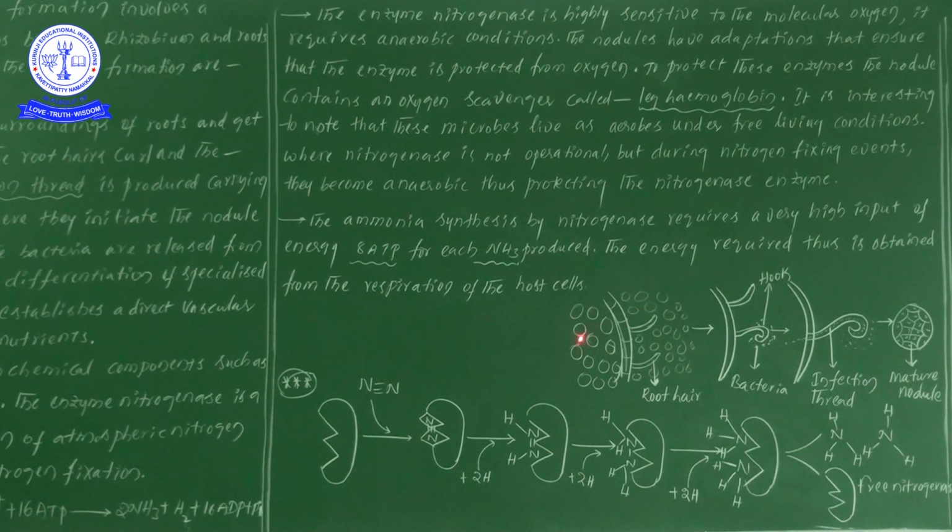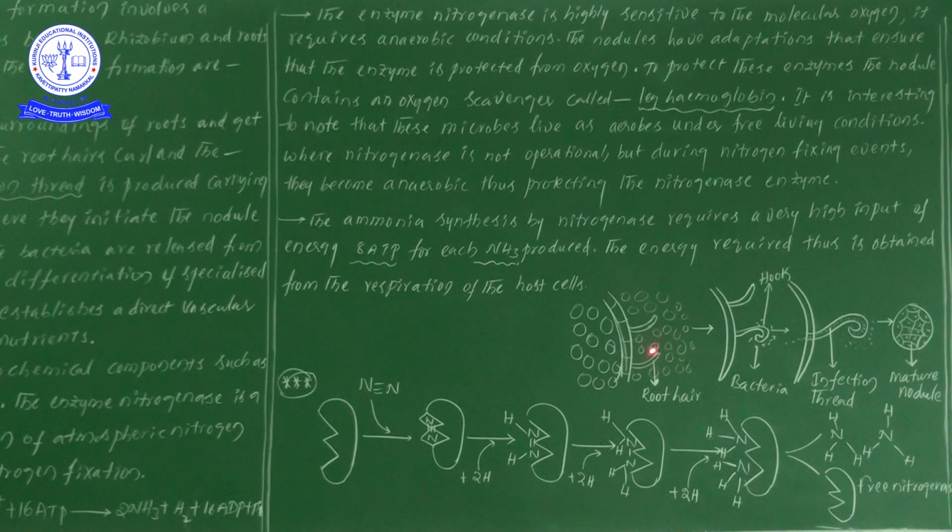And these are cortical cells, or the cortical layers, the cortex region. Now it is present in the soil. Here we can notice the soil particles, and within the soil particles we can draw the presence of rhizobium bacteria also.